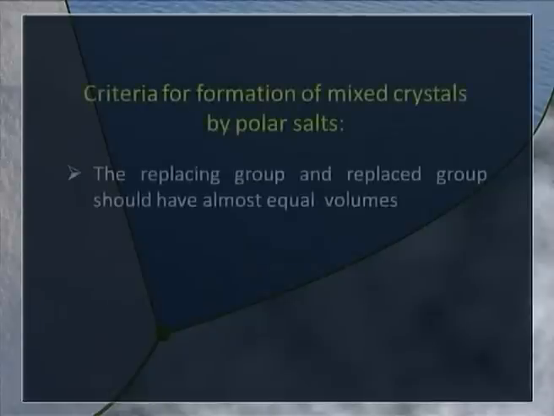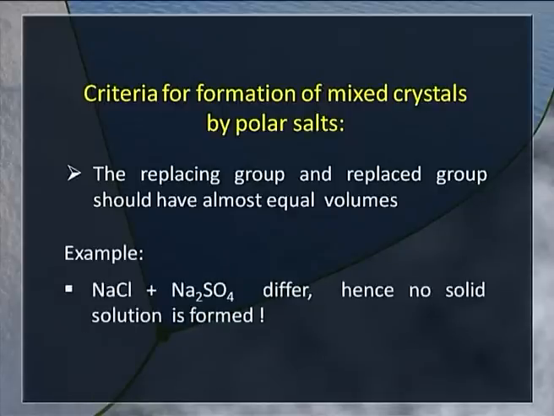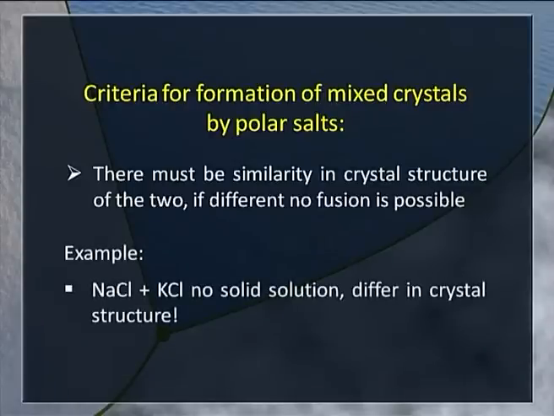Criteria for formation of mixed crystals by polar salts: the replacing group and the replaced group should have almost equal volumes. Look at this example: sodium chloride and sodium sulfate. The sizes of chloride and sulfate ions differ, and hence no solid solution can be formed. There must be similarity in crystal structure of the two. If different, no fusion is possible. Look at this example: sodium chloride and potassium chloride, they are very similar, but no solid solution is formed because they differ in their crystal structure.